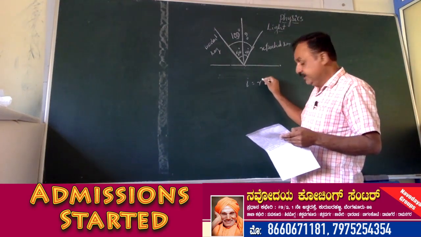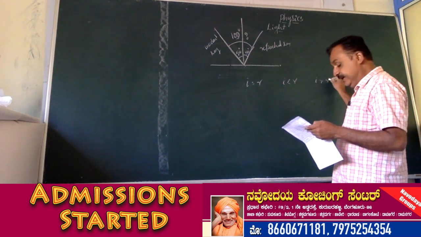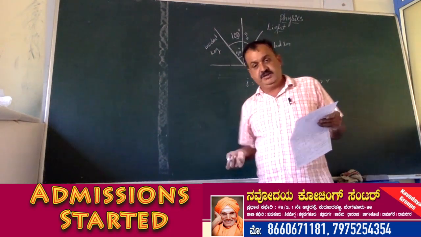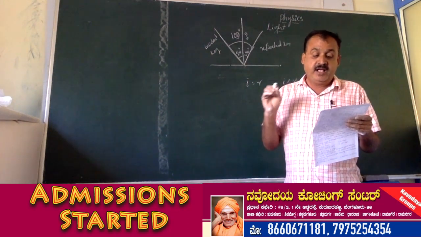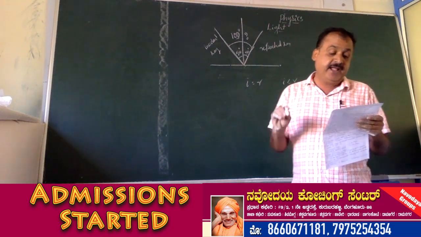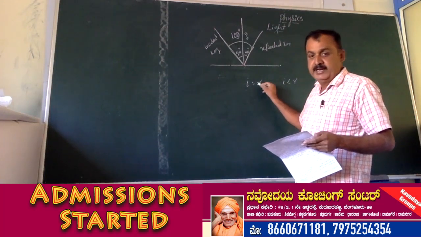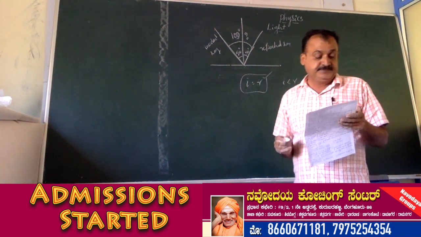In case of reflection of light, the angle of incidence and angle of reflection are related as I is equal to R, I is less than R, I is greater than R, no definite relation. So in case of reflection of light, angle of incidence and the angle of reflection are related as angle I is equal to angle R. I is equal to R is the right answer.